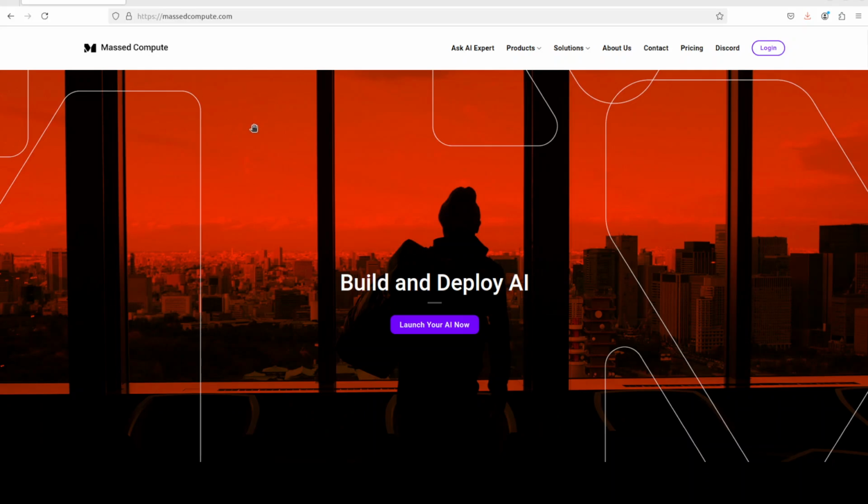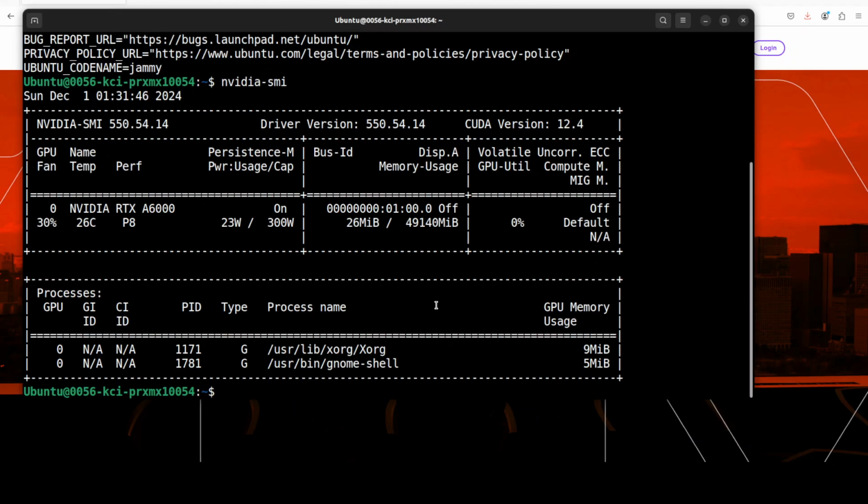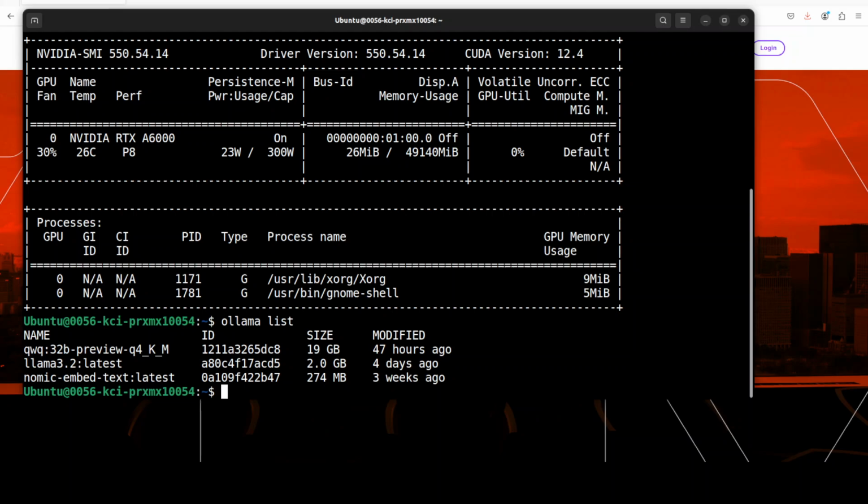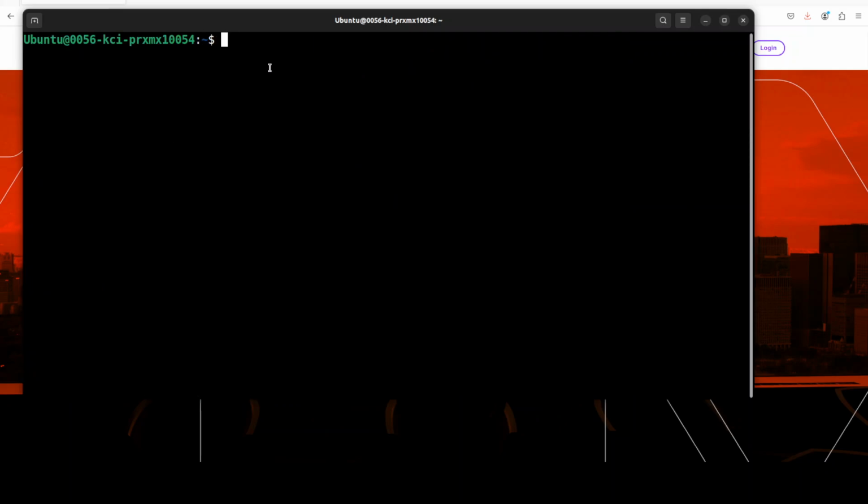Now, I will be building it locally, so I already have my Ollama running and I have my Llama 3.2 model there. I could also use this QwQ, which is quite a good model, but it thinks a lot, so I just wanted to keep it in the role play, so that is why I'm going to go with Llama 3.2 in this one. Also, if you want to download it and don't know how, just simply do ollama pull and then the model's name, Llama 3.2, and that should download the model for you. I already have it. Let me create a virtual environment and then we will start cracking.